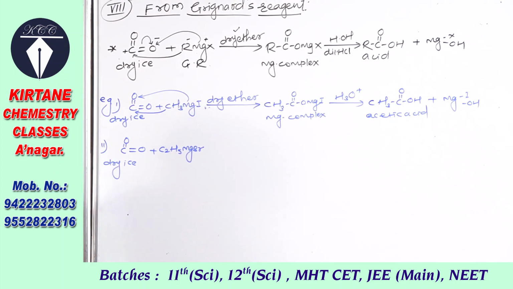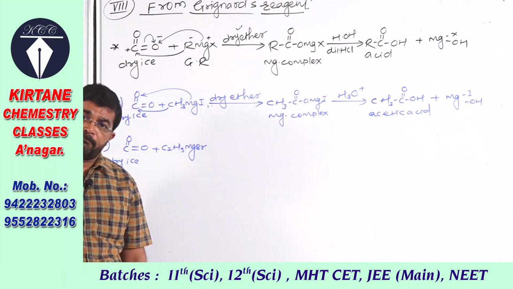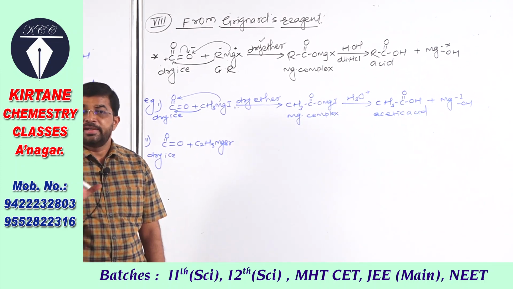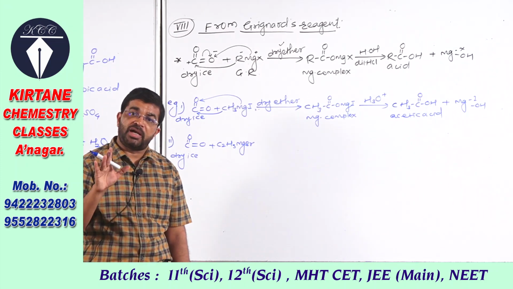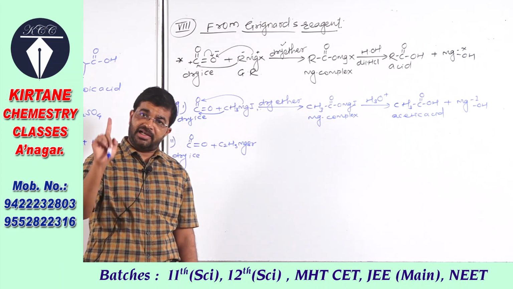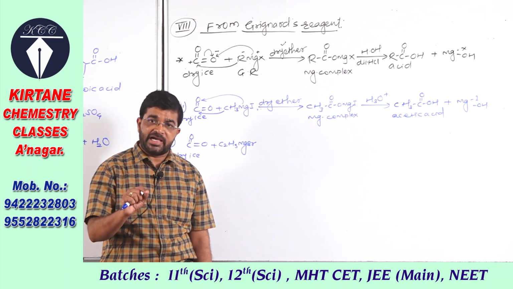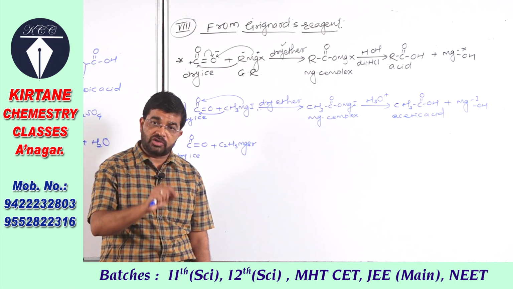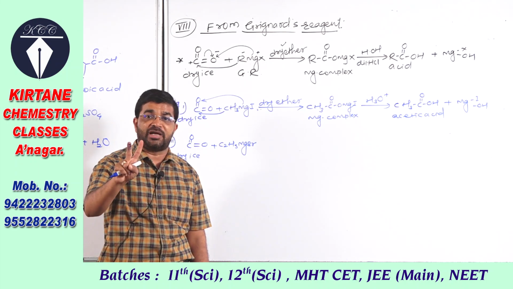Okay. Here one point you have to remember, methanoic acid, formic acid cannot be prepared by using Grignard's reagent. Why? Because that contains one carbon, and here you can obtain carboxylic acid containing at least 2 carbon atoms.